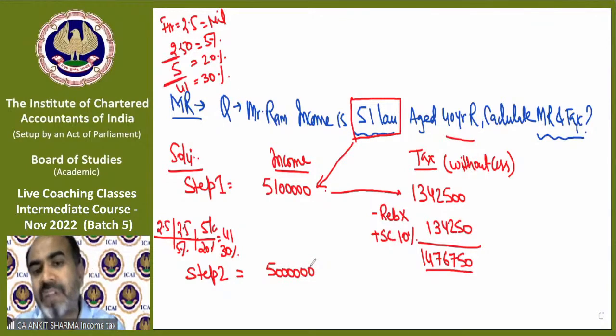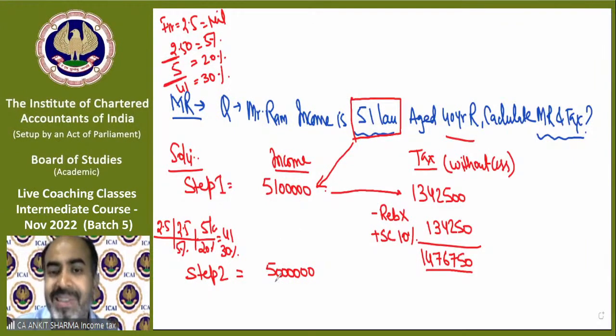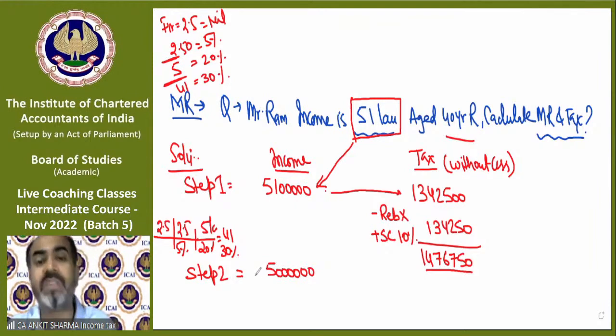This is fixed. In the first step, you write down the income given in the question. In the second step, you write down that amount of income up to which surcharge is not applicable. In case of a partnership, surcharge is applicable if income exceeds 1 crore.